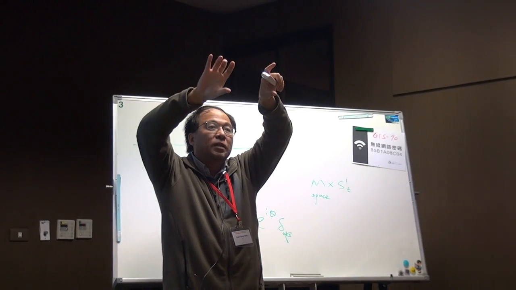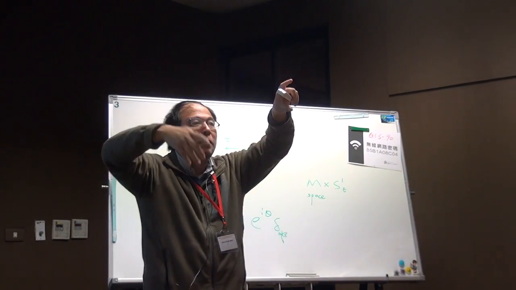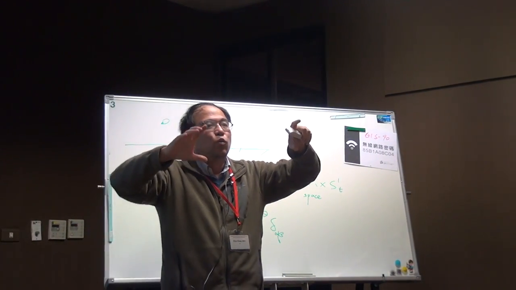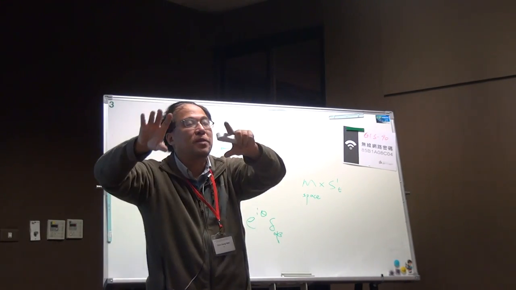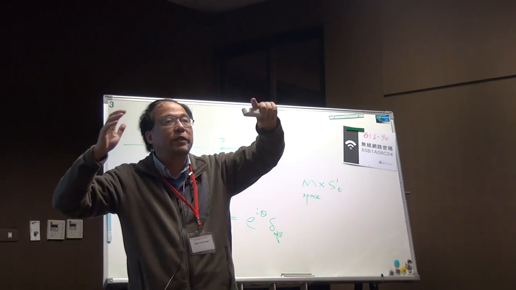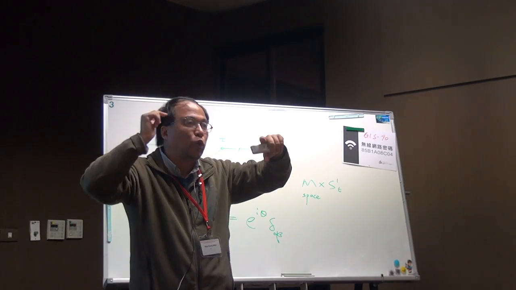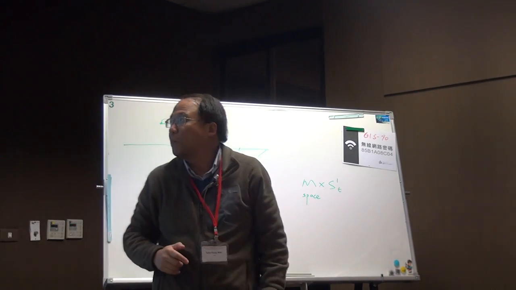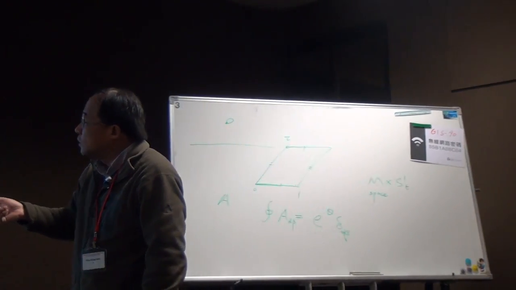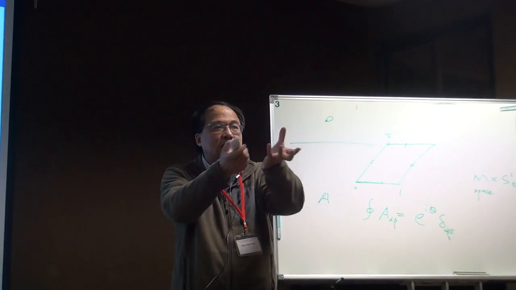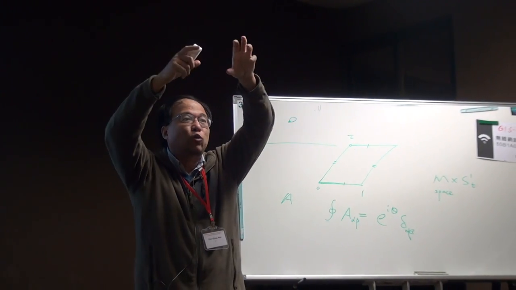We glue them after a mapping class group transformation. So we make a transformation to map this space to itself, but this map may be non-trivial, may not be the trivial map.